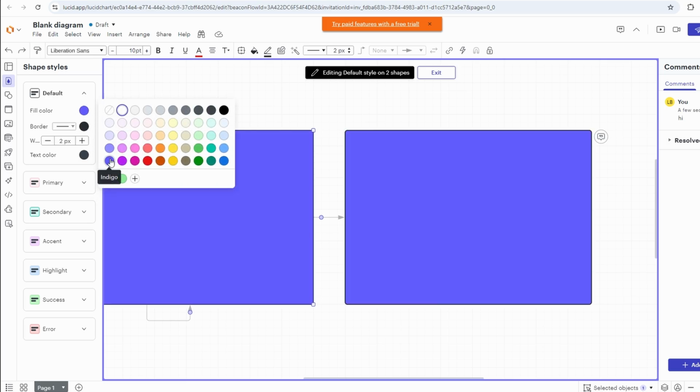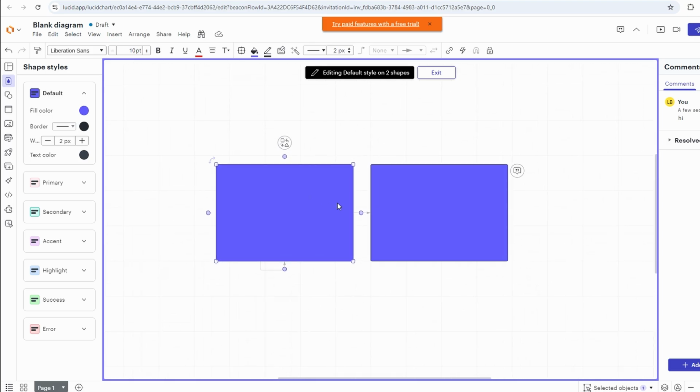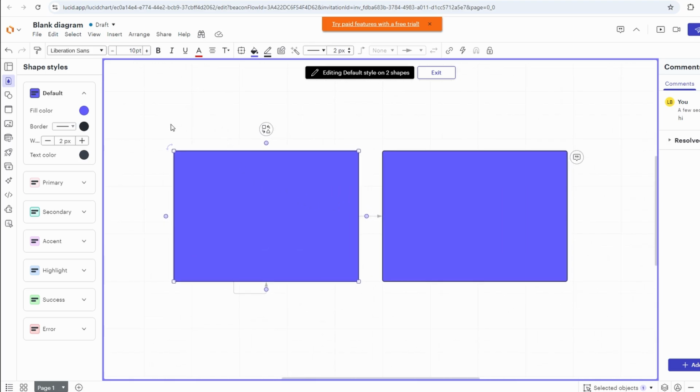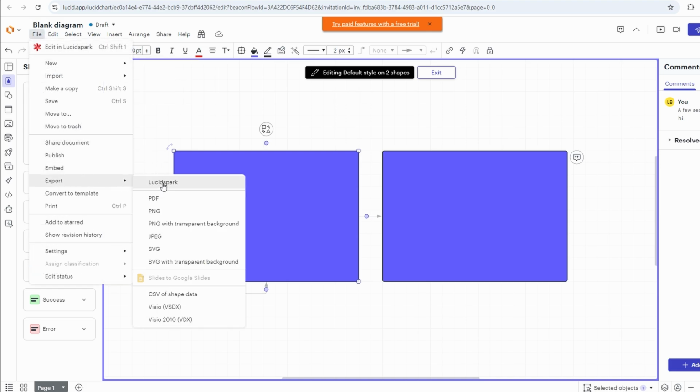And when it comes to sharing your work, you're not limited to just keeping everything in LucidChart. If you need to present your ideas to someone else, maybe in a meeting or as part of a proposal, you can export your diagrams in a bunch of different formats. PDF, image files, whatever works best for you. You can even break it down into slides if you're putting together a presentation. It's all about making sure the work you've done can be easily shared with others in whatever format makes sense for the situation.